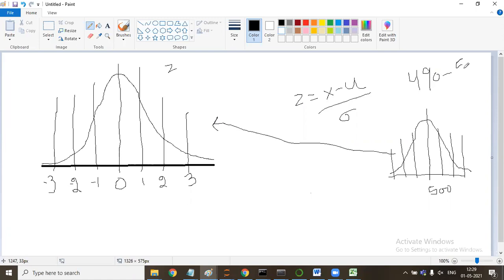Let's take an example, I'll say it is 488 for simplicity. How many people scored more than 488 marks? 488 minus 500, divided by 12. Now it will be minus 1.